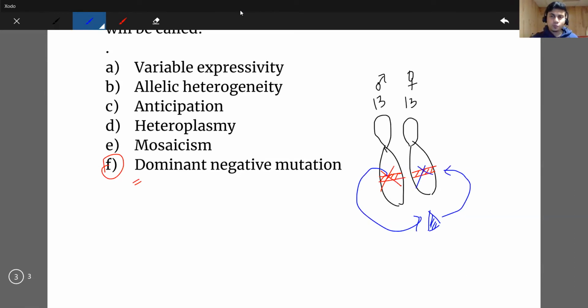So it's like that one is mutated, and this mutated gene produces some protein that is inhibiting the other gene from expressing. This is called dominant negative. This mutation is so dominant, and it's actually negative because it is inhibiting the other gene from expressing. All right, so that's it.